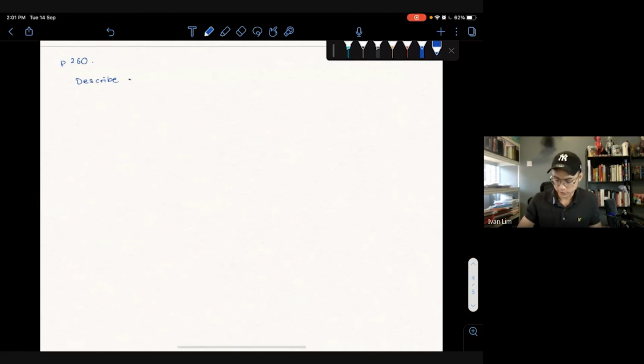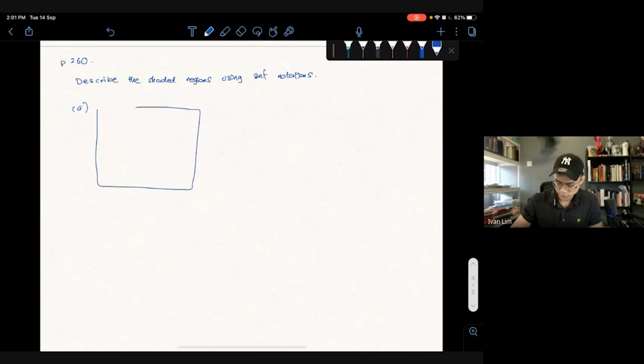Okay, so they say, describe the shaded regions using set notations. We have these few.